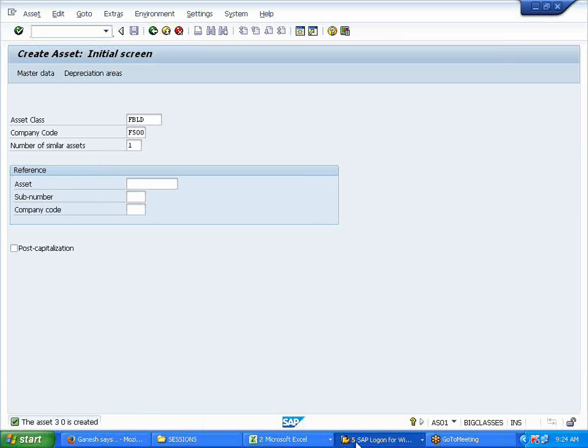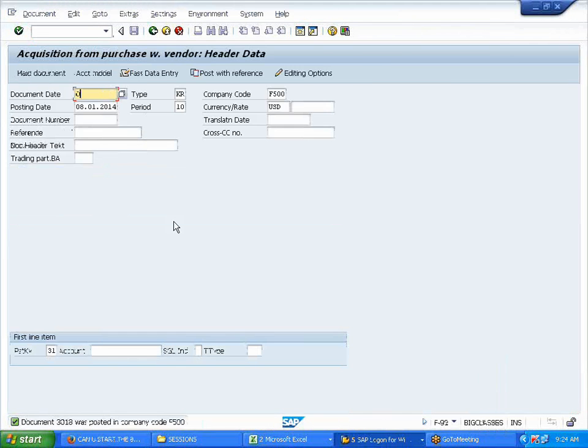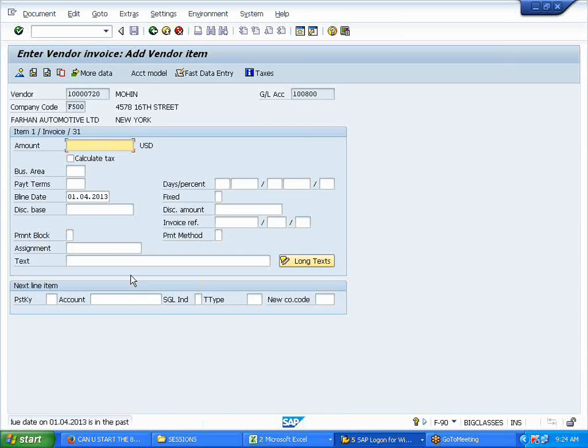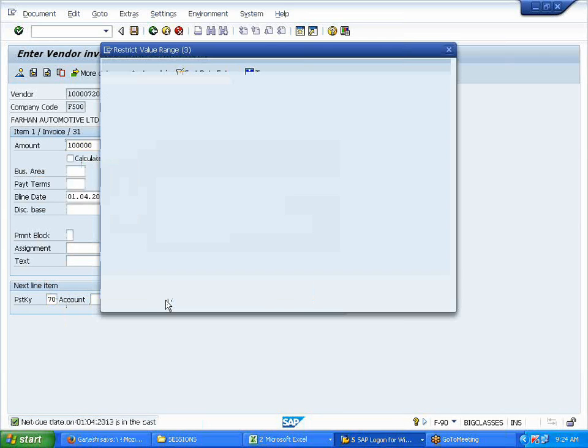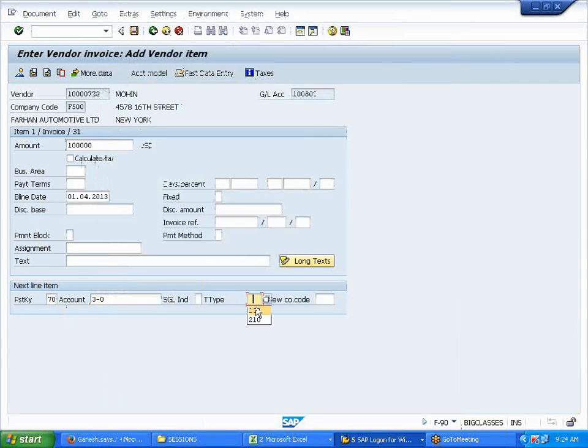Now I'll purchase the asset. So what I'll do, I'll purchase on 01/04/2013. That will be my first period. See, this period will change. 100,000. Now this is third asset, right? 100.